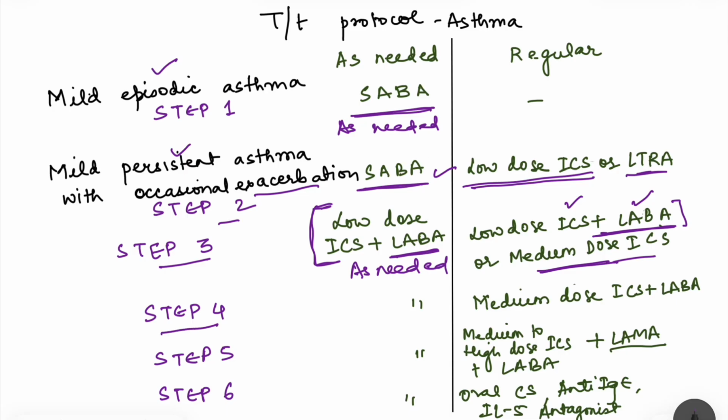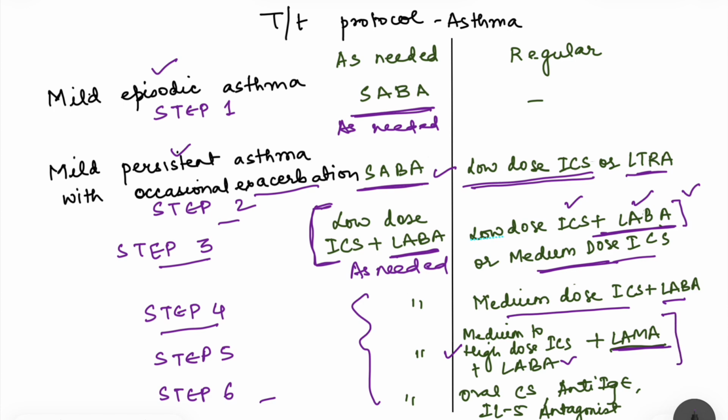Then moving on to step 4, you see from step 4 onwards as needed it is same, that is low dose inhaled corticosteroid plus LABA, but regular treatment we are increasing. So for step 4, if the patient is not responding with the low dose inhaled corticosteroid and LABA, we increase the dose of inhaled corticosteroid, we make it medium dose plus long acting beta-2 agonist. In step 5, we increase the dose of inhaled corticosteroid further to high dose. With LABA, we also add the long-acting muscarinic anticholinergic, that is the tiotropium bromide, right? Then we have the step 6.